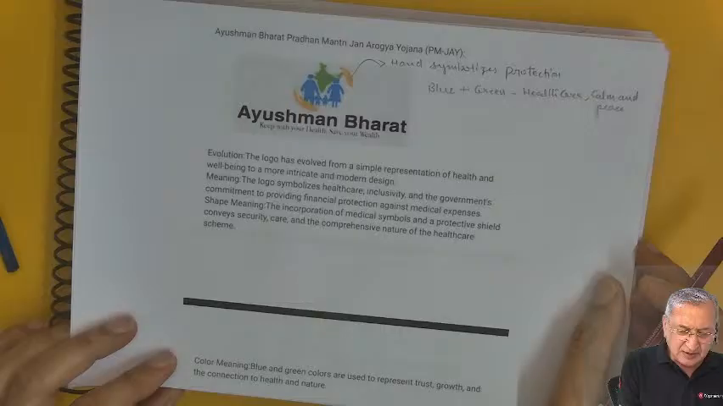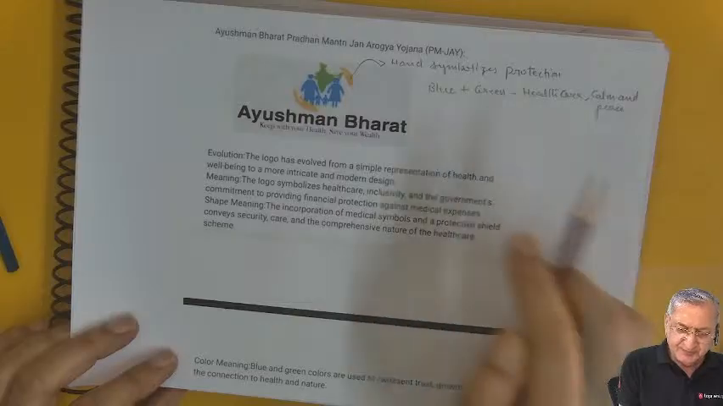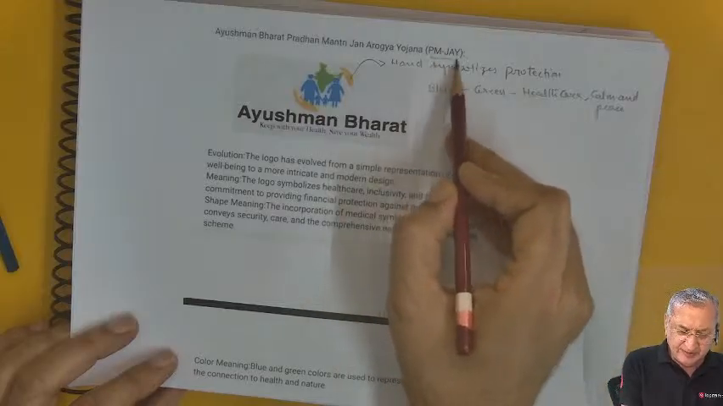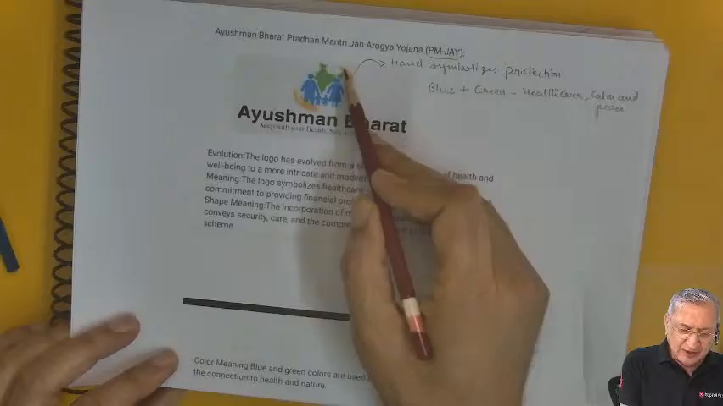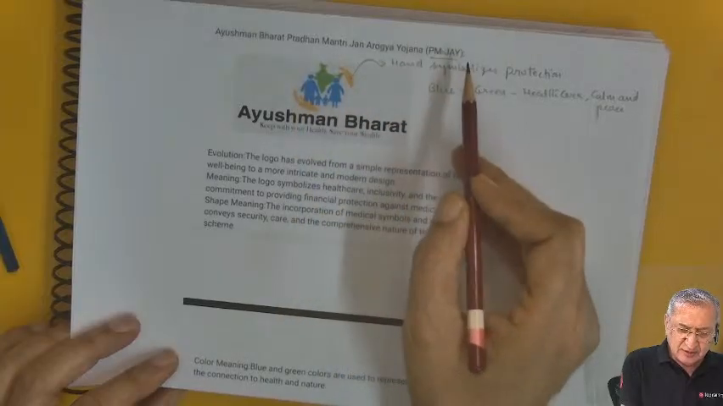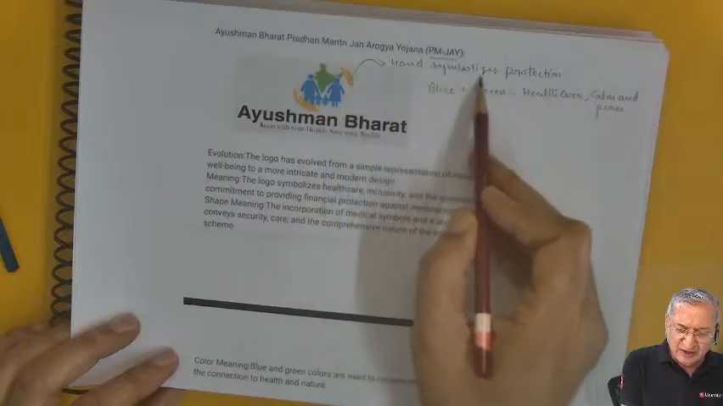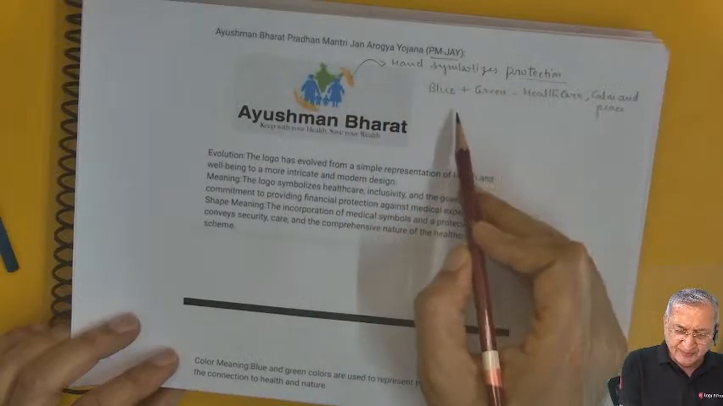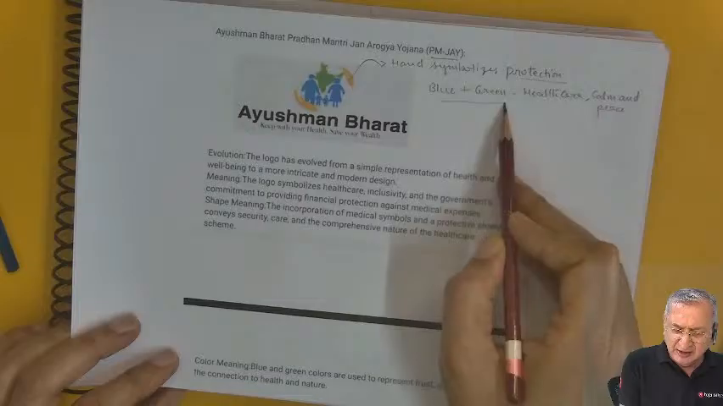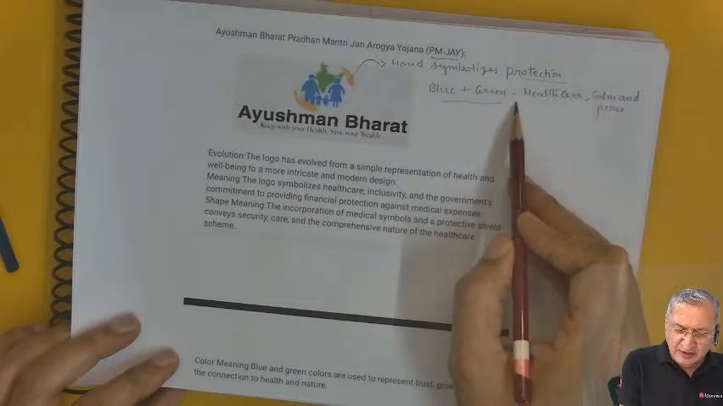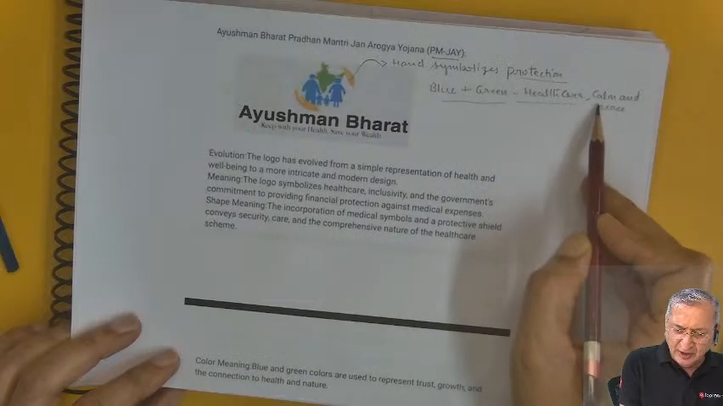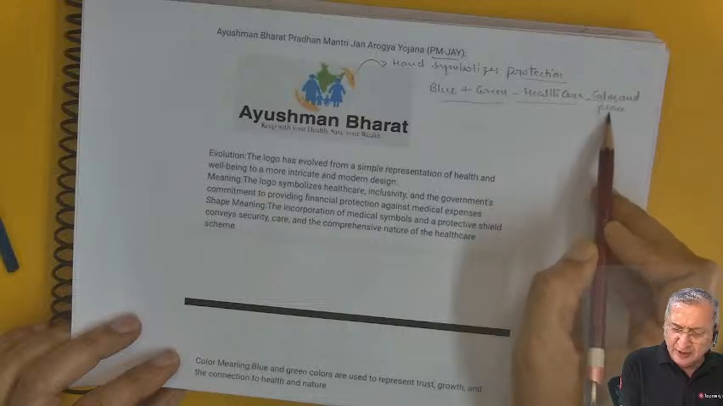Ayushman Bharat Pradhan Mantri Jan Arogya Yojana, PMJAY. Quite similar to the other logos here also, two hands are involved and symbolizes protection. Blue and green color, they are used for healthcare, calm and peace.